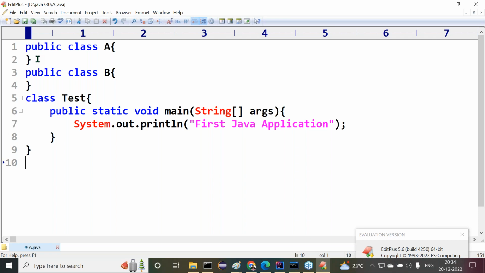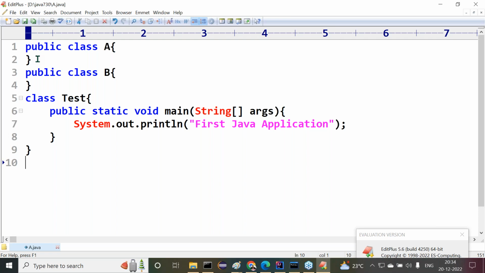So what is the rule here? If any class is public, we must save that Java file with that public class name only. But how many classes are public here? Two classes. Means our file must be saved with two names, A.java and B.java. Is it possible to save any file with more than one name? Not possible. So what is the answer for this question? No.